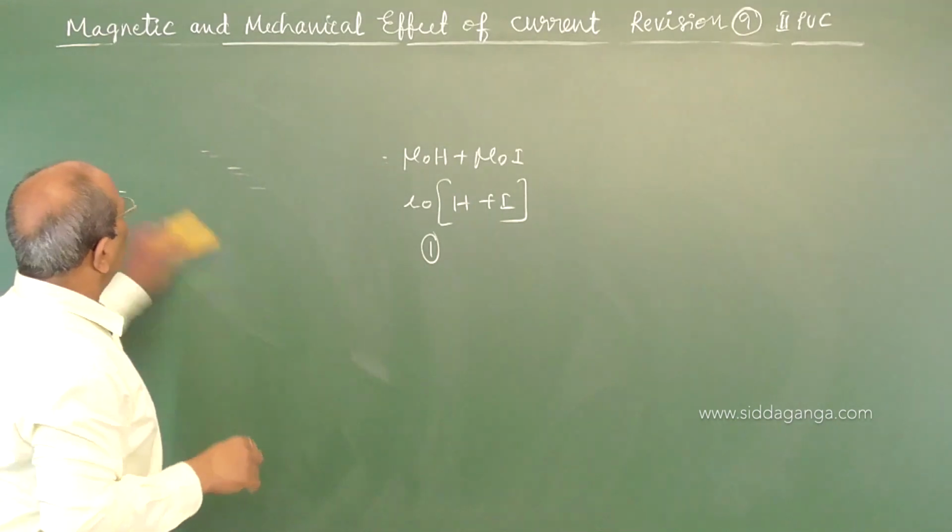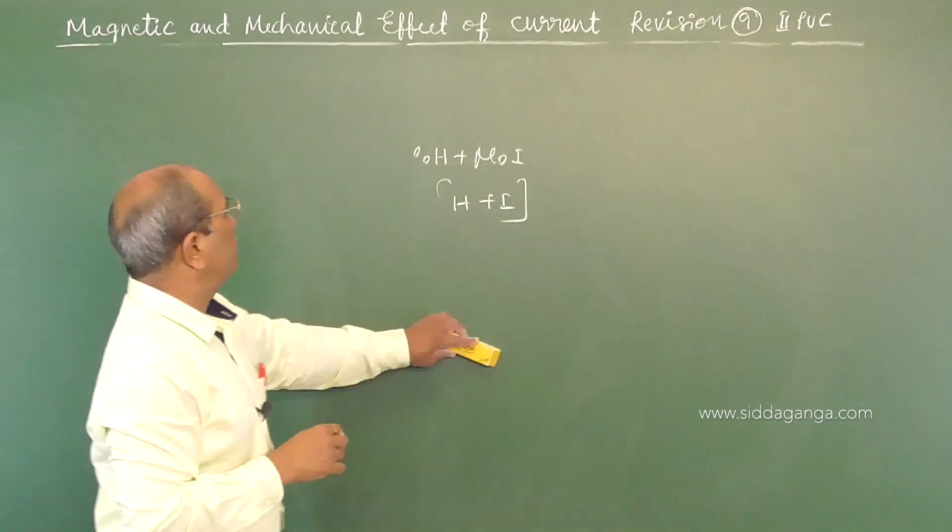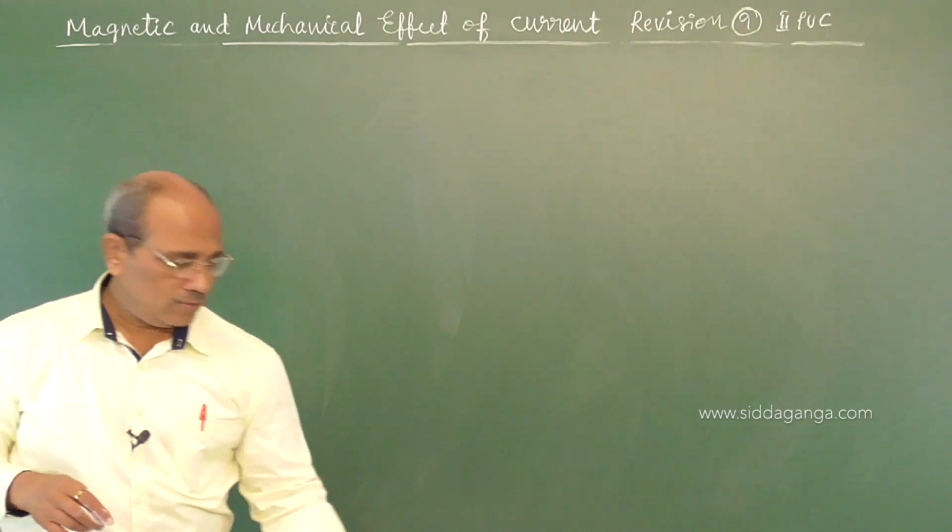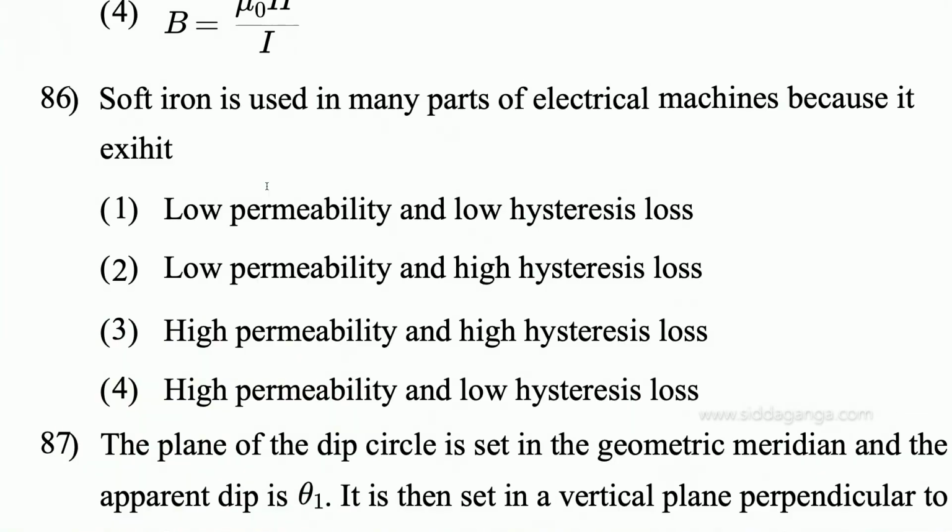Come to the next one. Soft iron is used in many parts of electrical machines because it exhibits, correction I have to make, high permeability and low hysteresis loss. See, soft iron is used as an electromagnet, not a permanent magnet. So an electromagnet should have high permeability. It should conduct the magnetism at a higher rate, and low hysteresis loss.